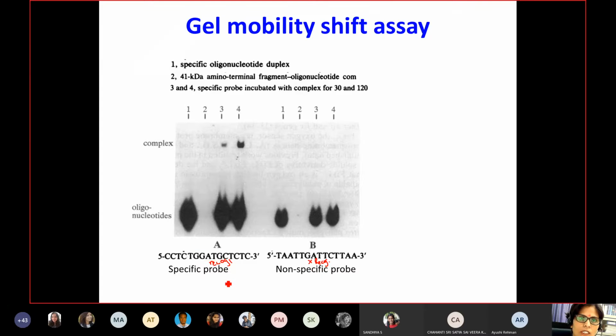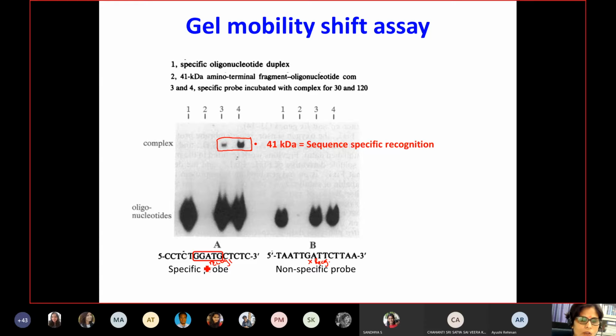And what you see in this kind of assay is that only the 41 kilodalton forms specific oligomeric complexes. That means you have DNA-protein complexes formed when you have the sequence-specific recognition site. So your FOC1 enzyme is recognizing DNA very specifically, and only when the specific probe is present in it. So this was the part of lecture 3.